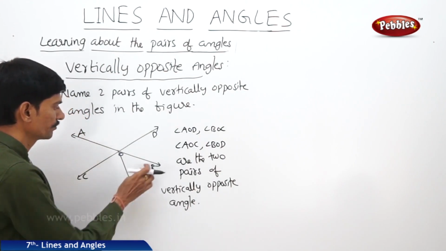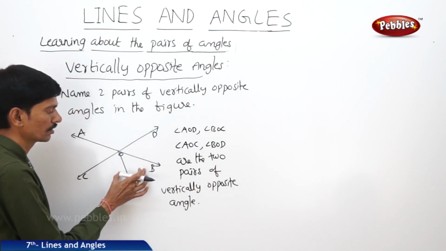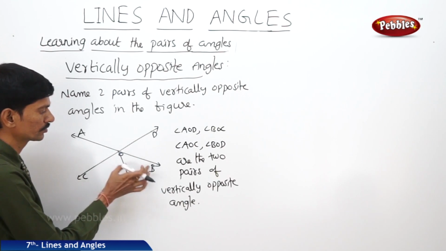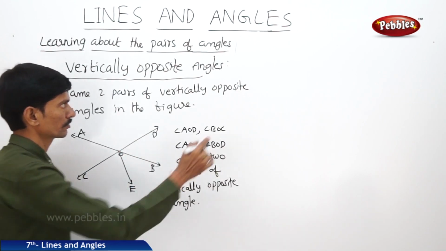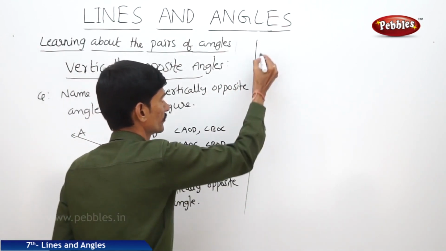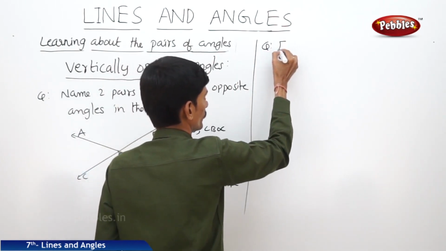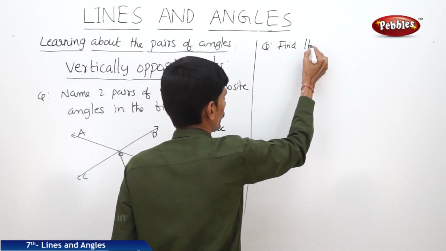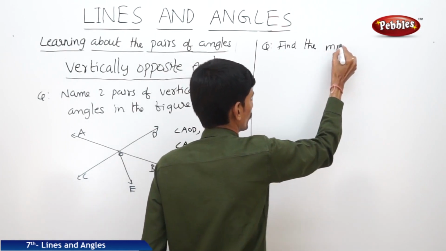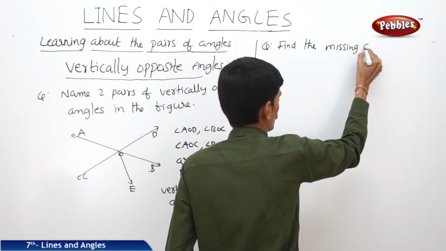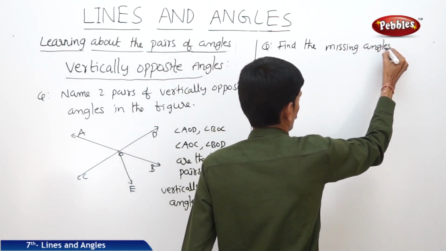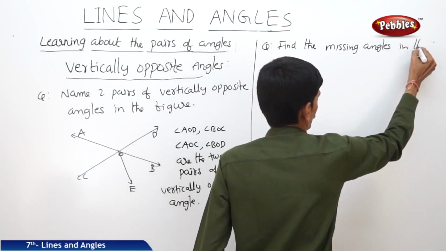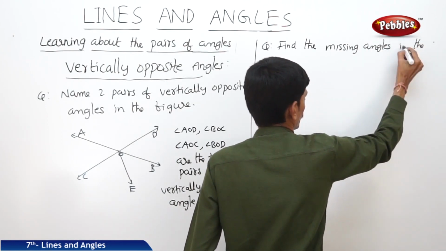And if you take angle BOE, then there is no angle formed vertically opposite to angle BOE. Now the next question. Find the missing angles in the given figure.